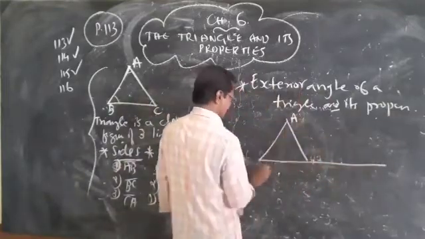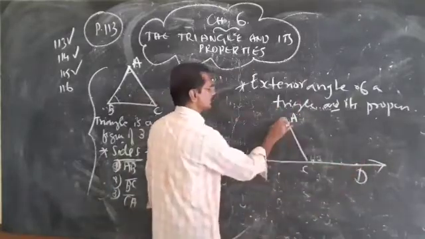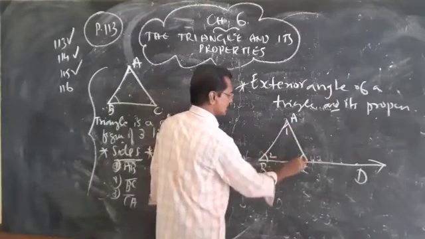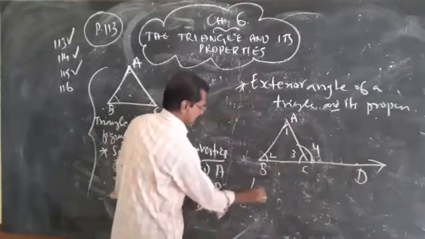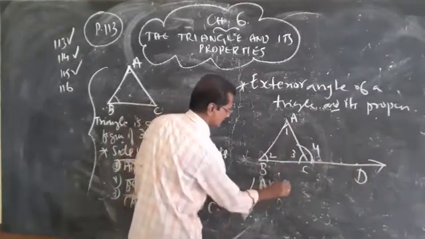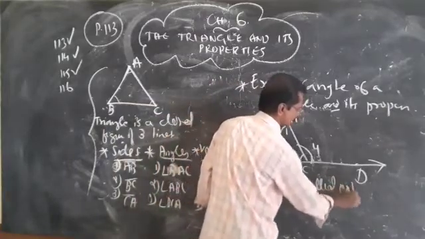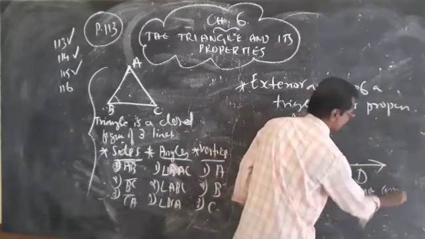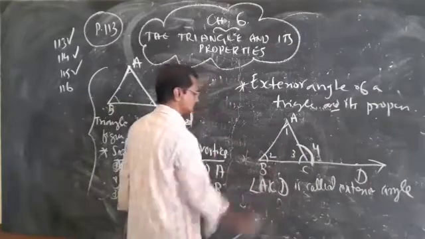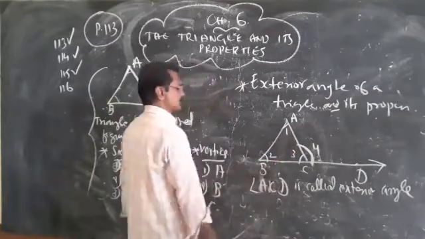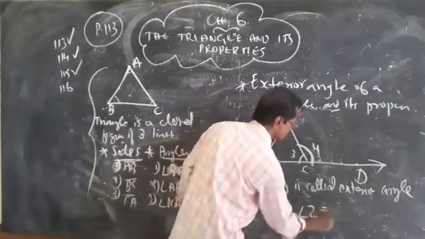Now look here, triangle ABC, and you extend this BC, you select one point. So you can see three angles: angle 1, angle 2, angle 3, angle 4. Now this angle ACD is called the exterior angle. Angle ACD is called the exterior angle. And also the property. What is the property? The property is angle 1 plus angle 2 equals angle 4.